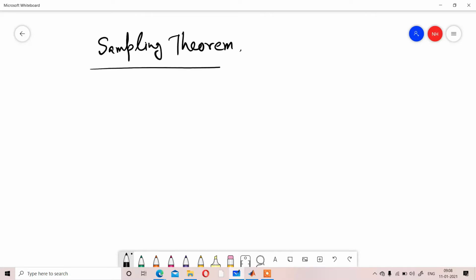Today's our second lab session, and today's lab topic is sampling theorem. So all of you know what sampling theorem is. I'm just recapping the part. The sampling theorem defines that